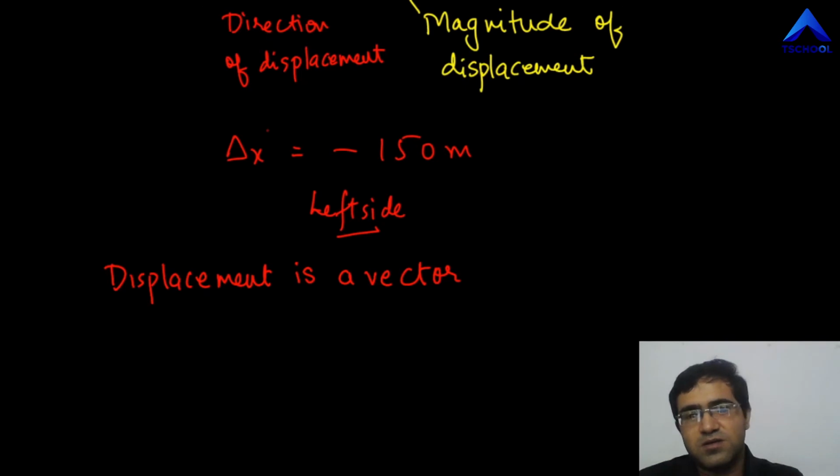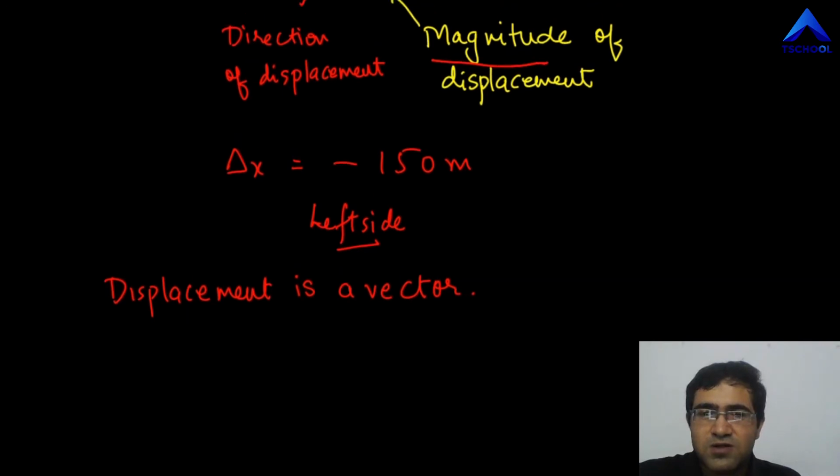So when we are specifying a direction along with the magnitude, it's a vector, because we need both direction and magnitude for a vector. So displacement is a vector, please don't forget that.